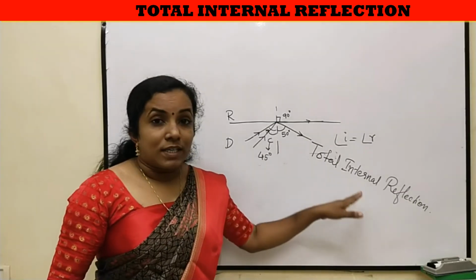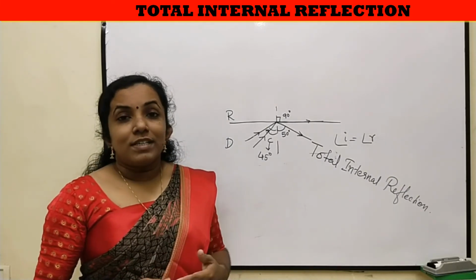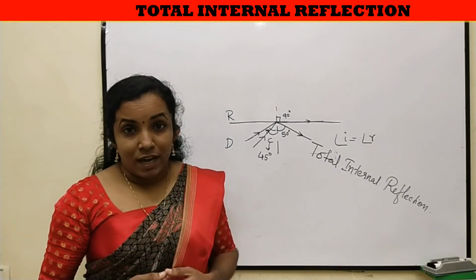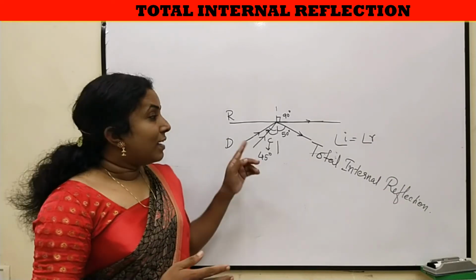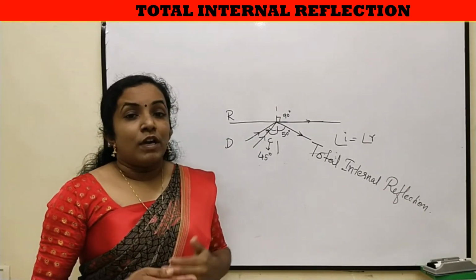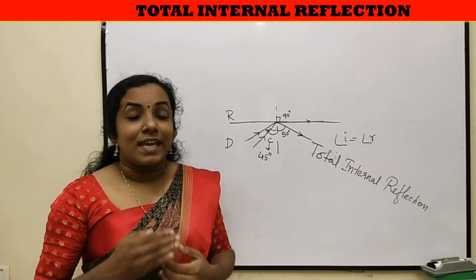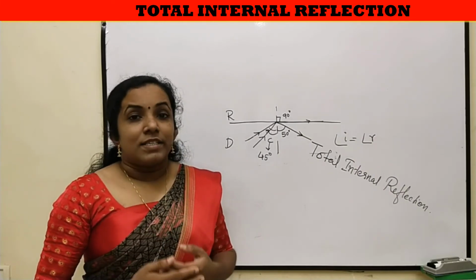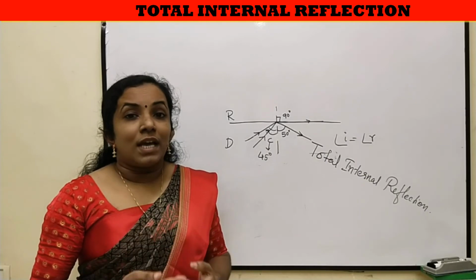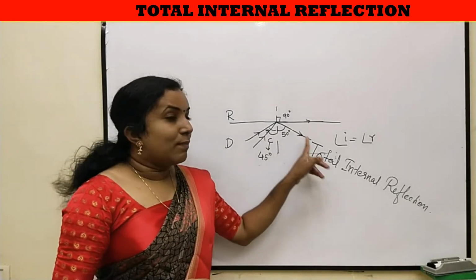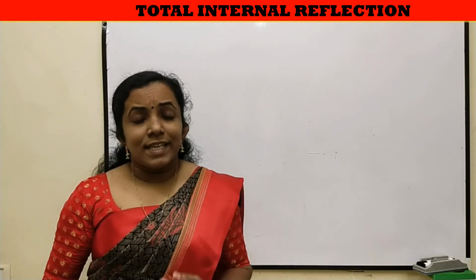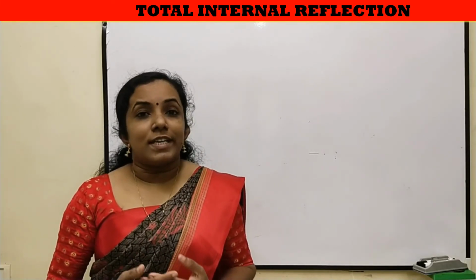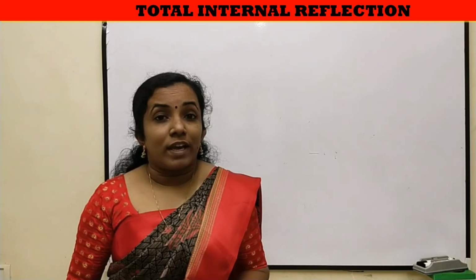Now what is total internal reflection? Total internal reflection is a phenomenon which happens when a light ray travels from denser to rarer medium with an angle of incidence greater than the critical angle, so that the total light is reflected back to the same medium. You can see examples of total internal reflection if you look around.